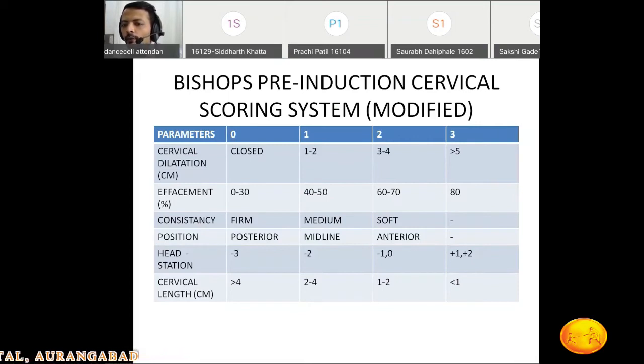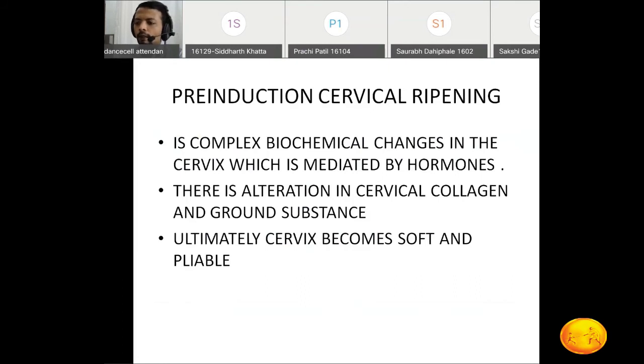Her score will definitely be less than 5. If the Bishop score is less than 5, we will consider it an unfavorable cervix. In that case, there is a role of pre-induction cervical ripening.